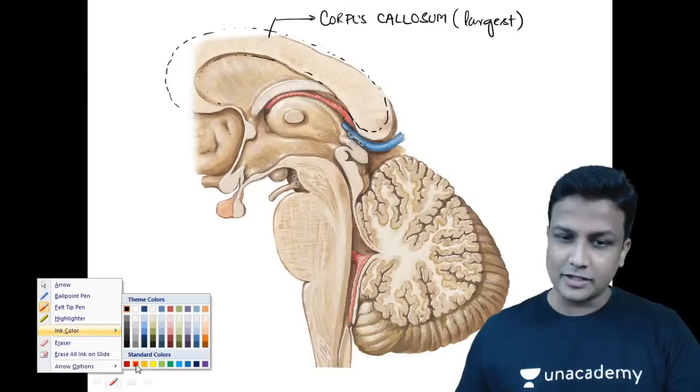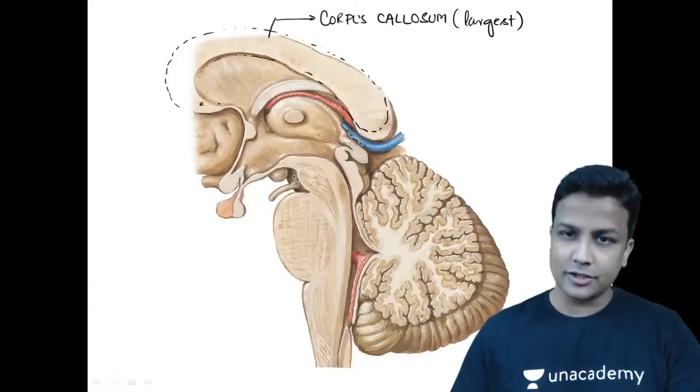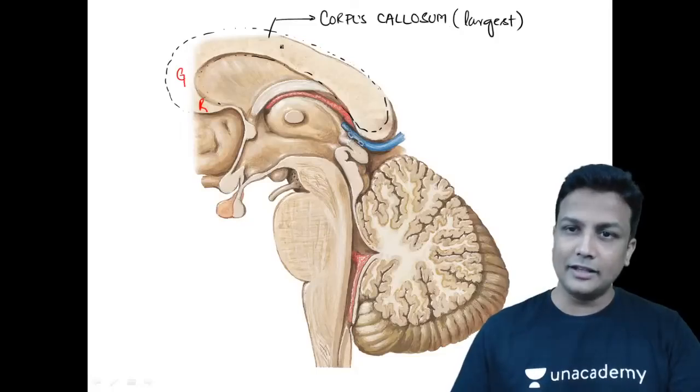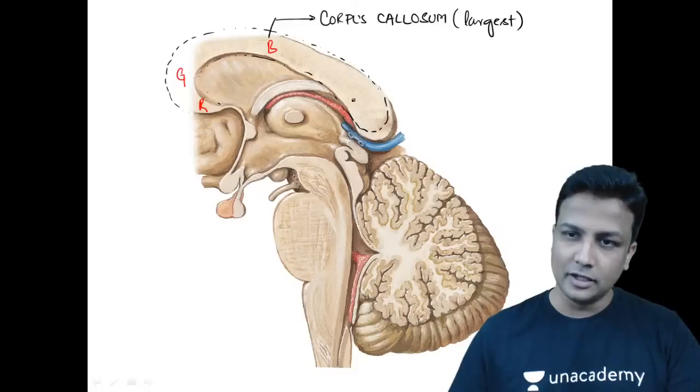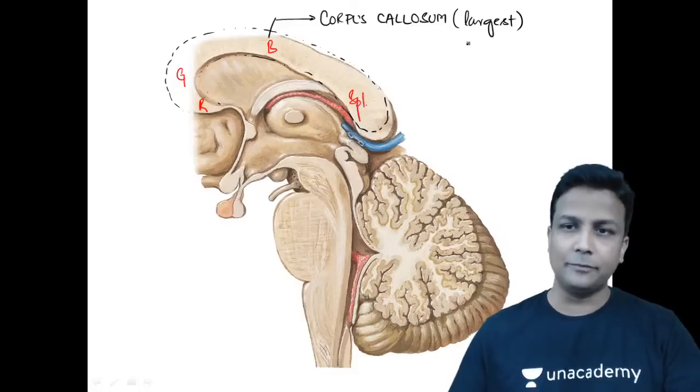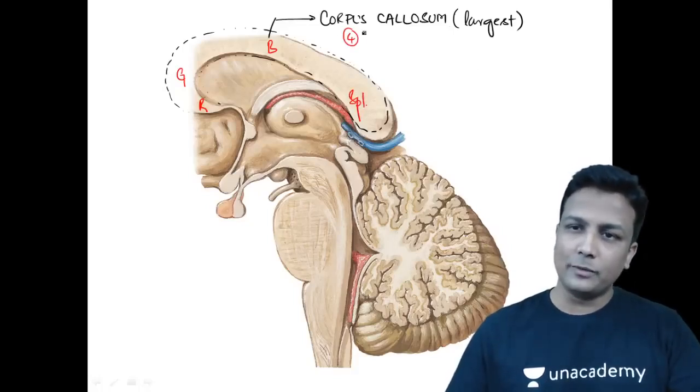Remember, there are 4 parts here. Number 1, rostrum, and this bent in the front will be the genu, and this will be the body of the corpus callosum, and finally this will be the splenium part of that one, sir. So there are totally 4 parts here.